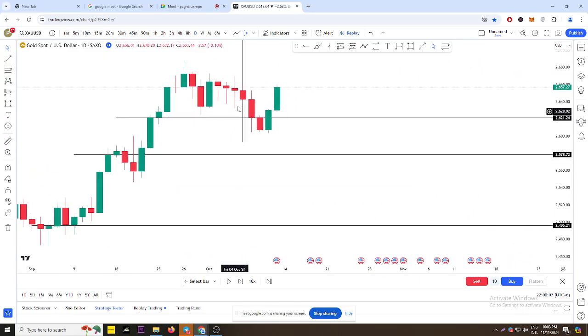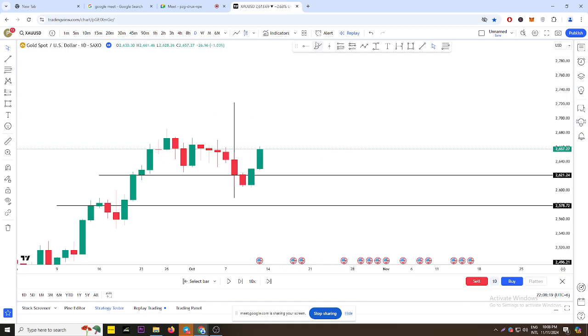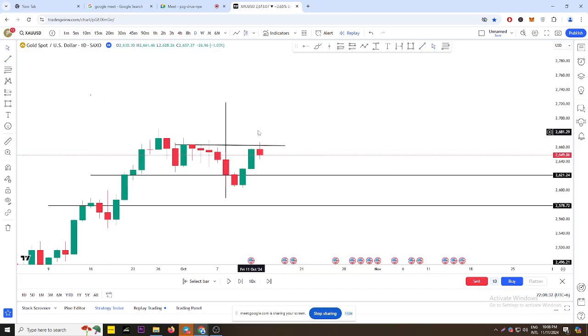So if you look here, Monday, Tuesday, Wednesday, basically the rejection happened on the Tuesday, isn't it? So whenever you find your rejection area, you find your A level, the recent A level, which is here, isn't it, sir? That has to break out with the body candle after the vertical line.